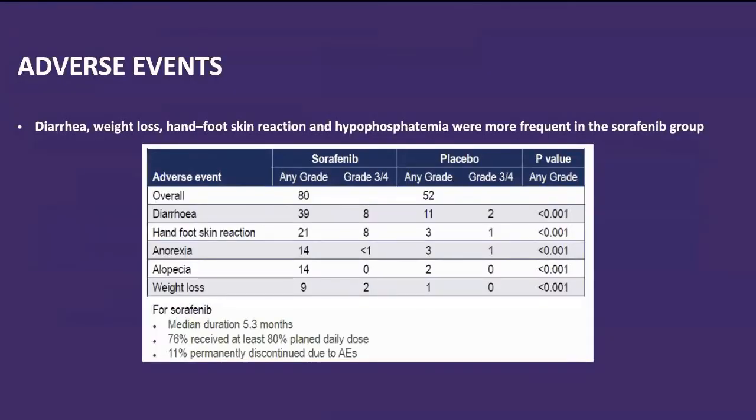And obviously there were very troublesome side effects. Diarrhea, weight loss, hand-foot syndrome, and hypophosphatemia were more frequent in the sorafenib group. Hand-foot was very problematic, and diarrhea was also more common. These were the two main side effects we came across in patients to whom we advised sorafenib. Around 80 patients had some side effect or other, diarrhea in roughly 39 patients, and hand-foot reaction, anorexia, alopecia, and weight loss were other common side effects.